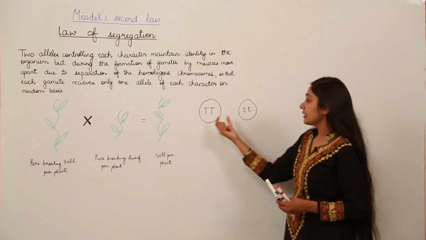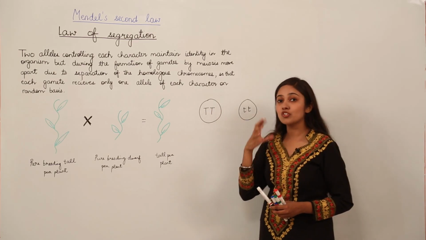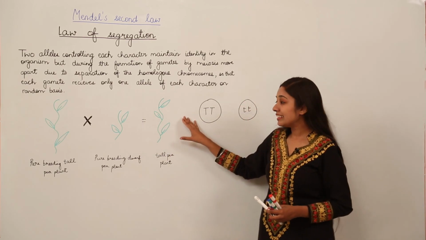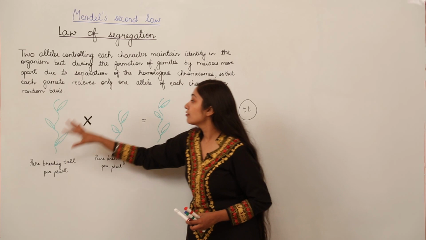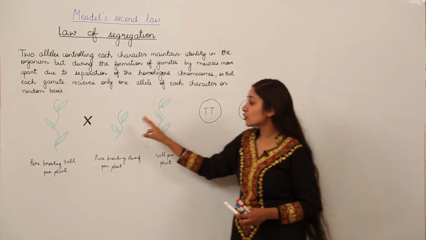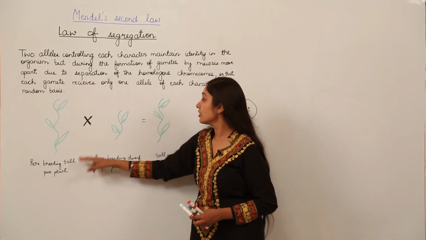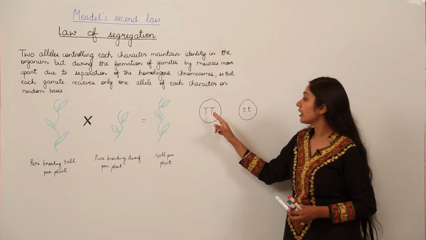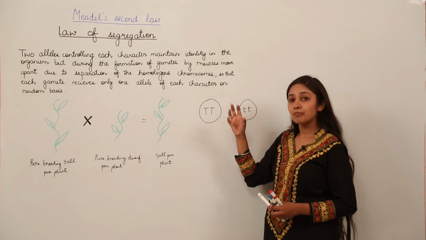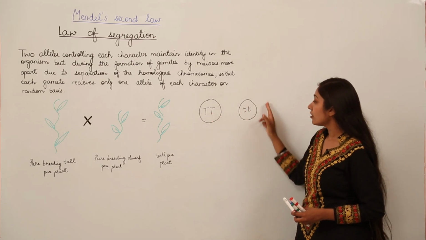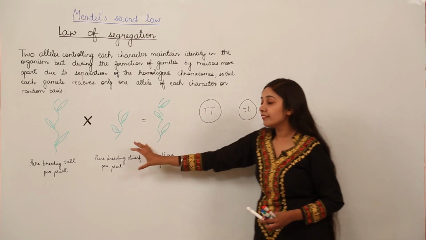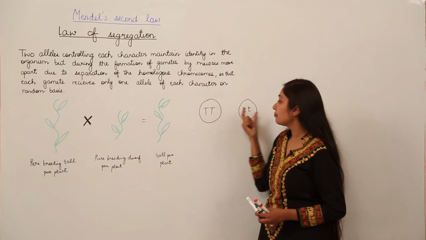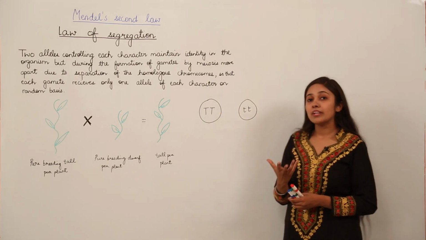Since this tall characteristic is dominant, because when we got the first progeny it was tall, this parent's character was present here. This means the tallness characteristic is the dominant characteristic. The dominant character is written as an uppercase letter. So we have uppercase T and uppercase T, and for the recessive, for dwarfness, we have lowercase t and lowercase t. Since these are available in pairs, during gamete formation, what happens?